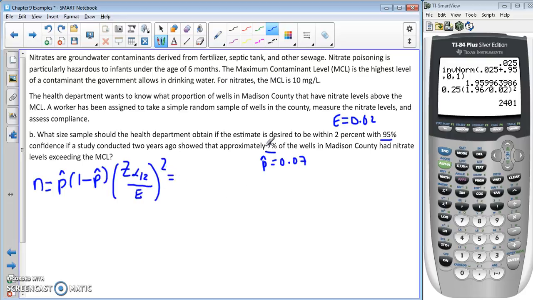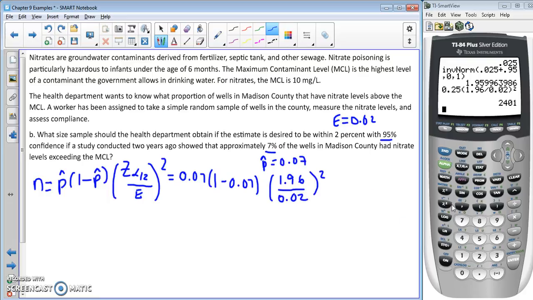p hat is the previous value, so that is 0.07, then 1 minus p hat. z sub alpha over 2 was 1.96, and E is 0.02, and then square.